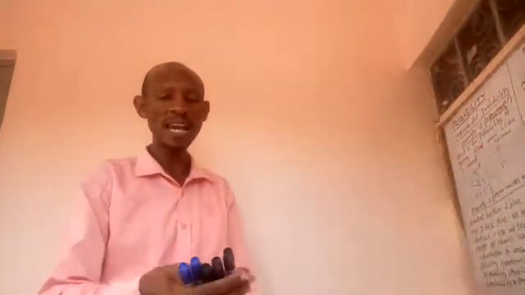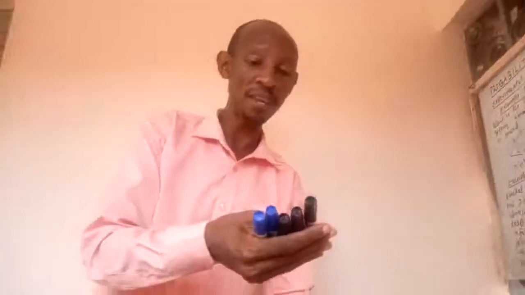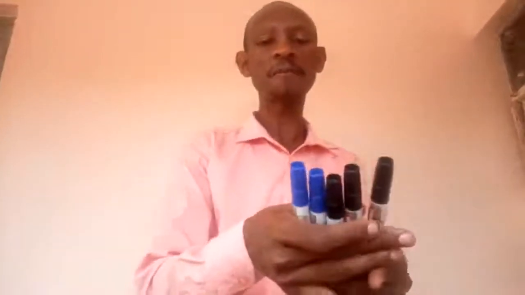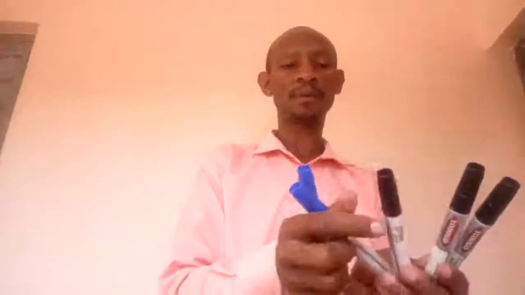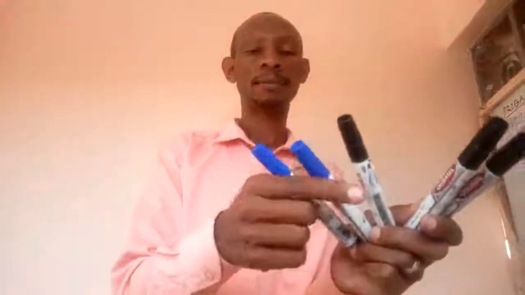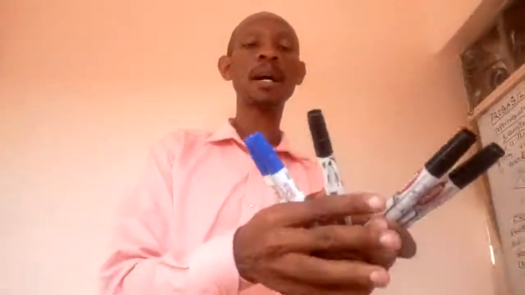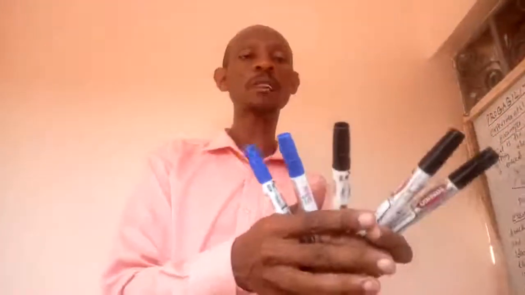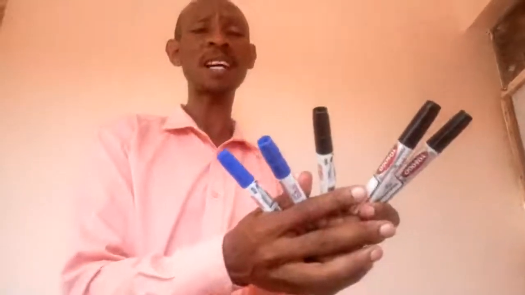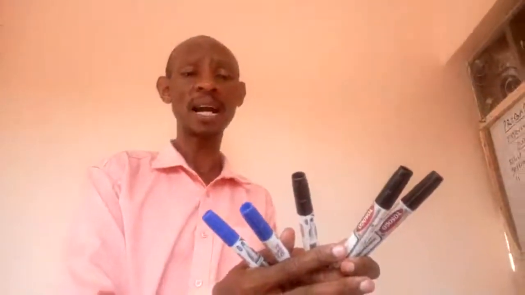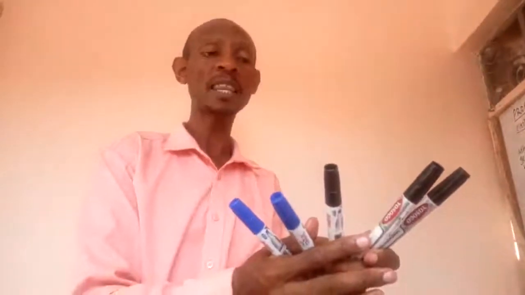I also have with me 5 pens. 3 of them are black, and 2 of them are blue. So as far as these 5 pens are concerned, you can see that 3 of them are black and 2 of them are blue.